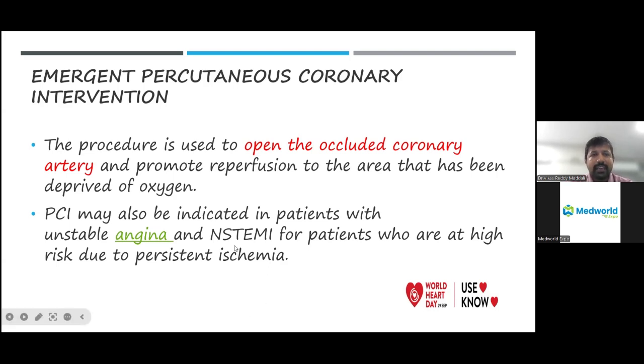So it may be indicated for unstable angina and also for NSTEMI patients, because myocardial infarction occurs not only with ST segment elevation. Even if the ECG is absolutely normal, troponin can be positive. Such patients should also undergo angiogram as soon as possible. And if they are found to have more than 70% lesion inside the arteries, they should get this stent done so that they can prevent future heart attacks.